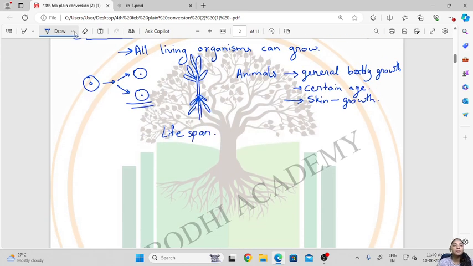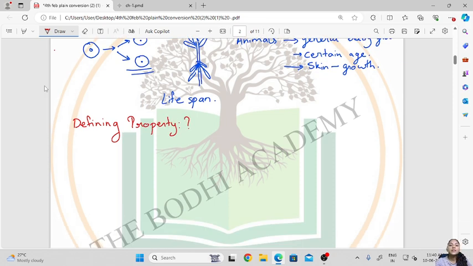But is it a defining property? Is growth a defining property? So let us see an example. So few of the non-living things, for example mountains or sand dunes, we say that these also grow. So mountains and sand dunes, these can also grow. Okay, so how do they grow? They can grow in size.